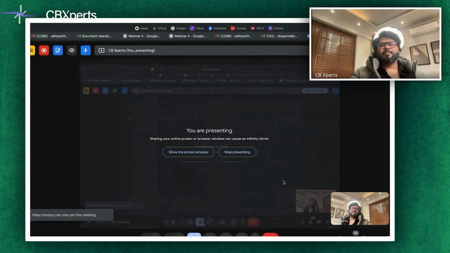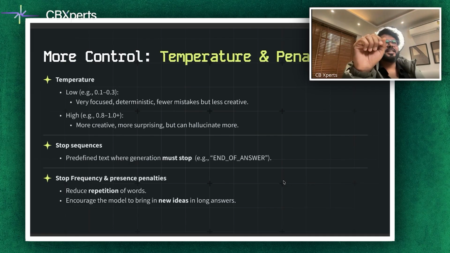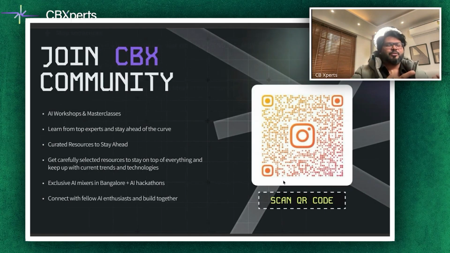Raise your hand if you think it is temperature. A lot of you guys are still saying temperature, but it's not temperature. It's basically penalty, which you guys need to know and understand. And as we just discussed, frequency and presence come into the picture; we are talking about penalties and reducing repetition. Now, this brings us to a close of our very high level discussion of prompting and prompt engineering.